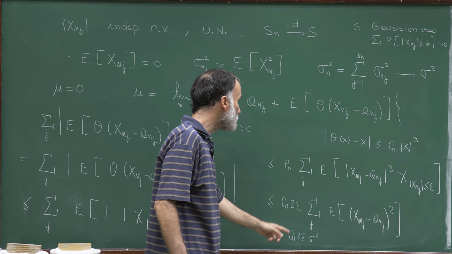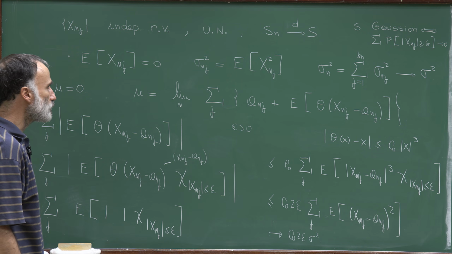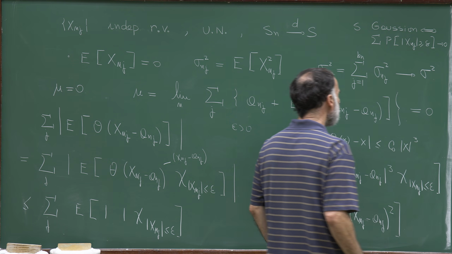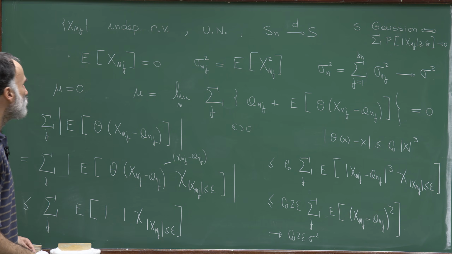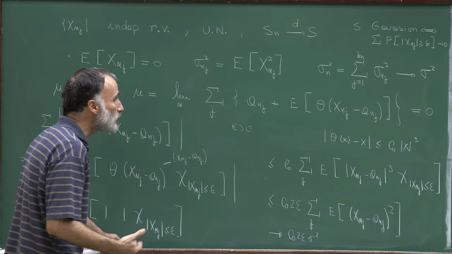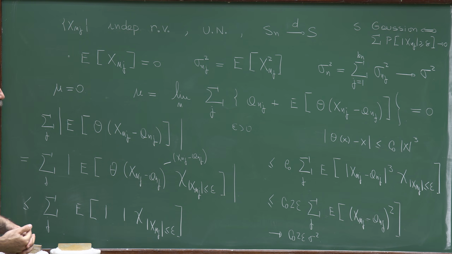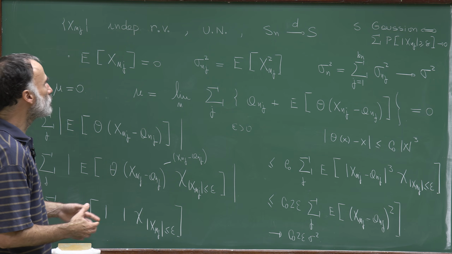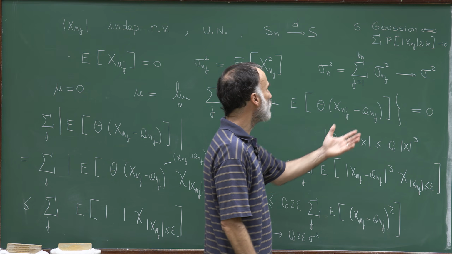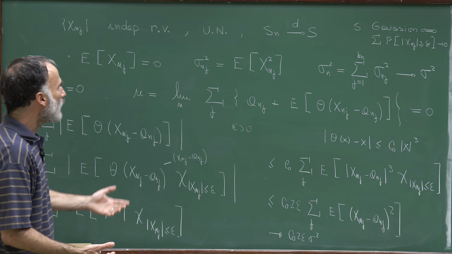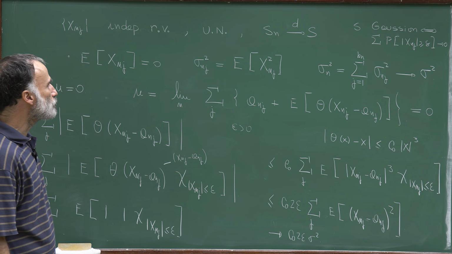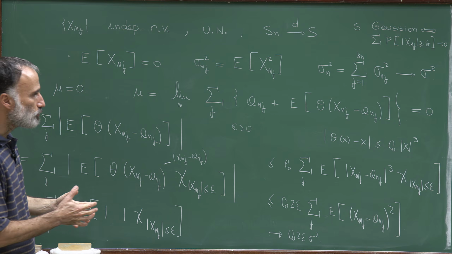Since this holds for all epsilon, this means that this sum is converging to 0, and therefore that mu is indeed equal to 0. And this completes this lecture. So we gave an alternative proof at the end of the Lindeberg condition using the theory we developed in these last lectures, and we also proved that the asymptotic mean is equal to 0 under these conditions. So this completes this lecture.